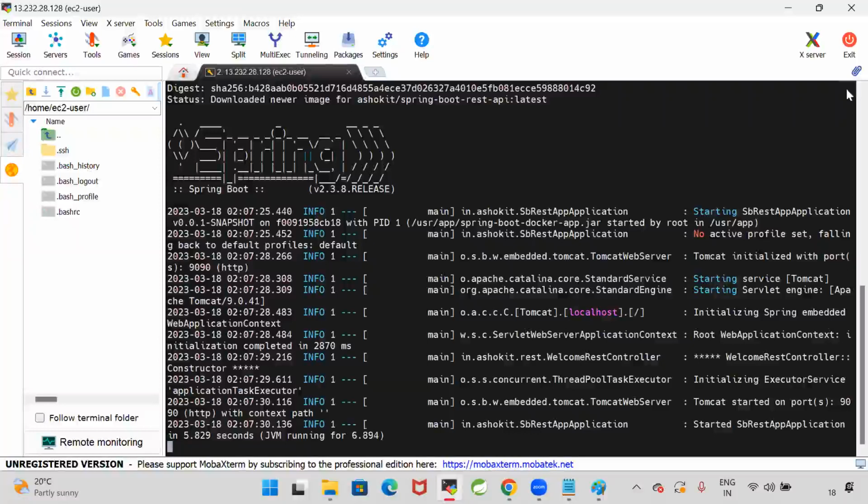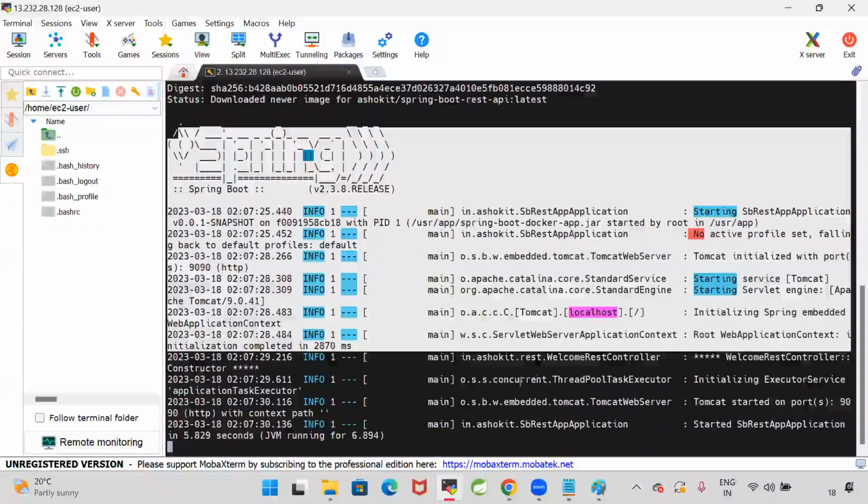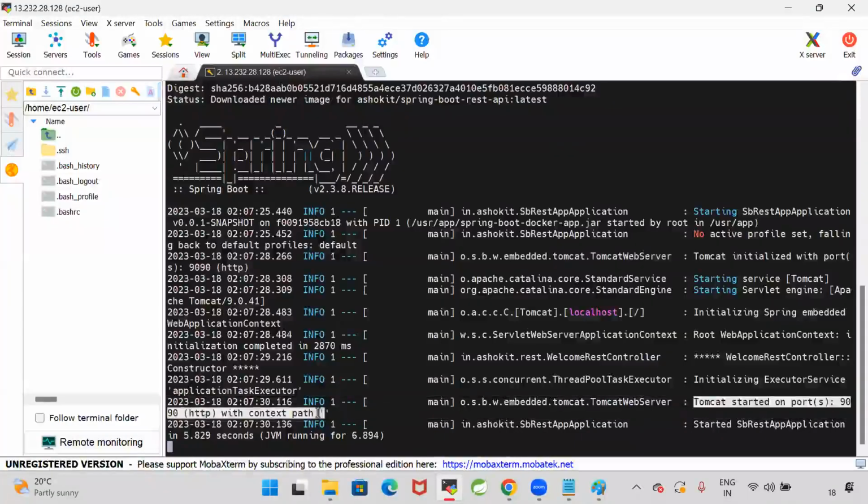Hello, guys, this is just a demo, just a proof to say that I'm able to run the image. My Spring Boot application is running. You can see the Tomcat server. How to access this application from our browser, we will discuss all those things. Don't get worried about it. I will show you everything. Did you understand how to pull the image, how to run the image?